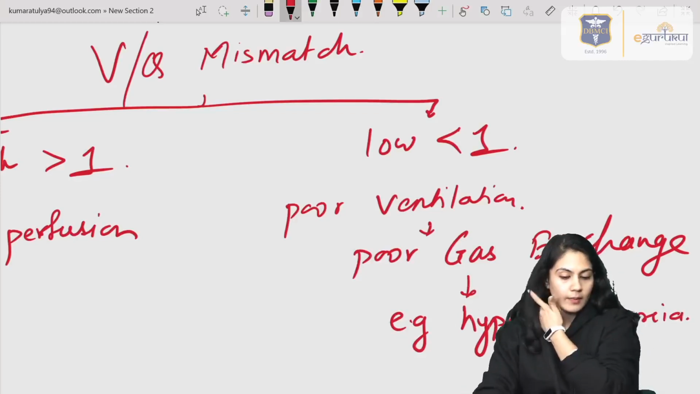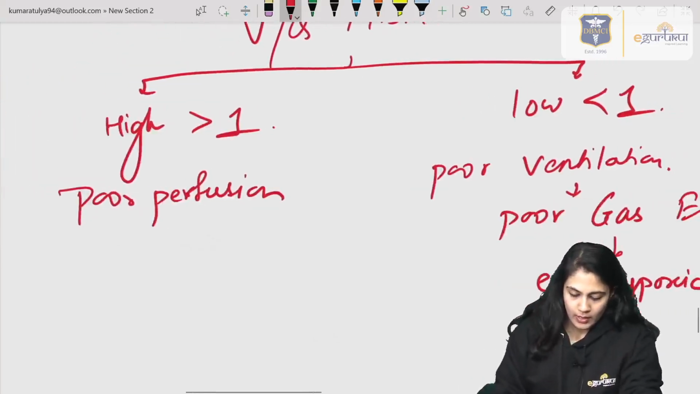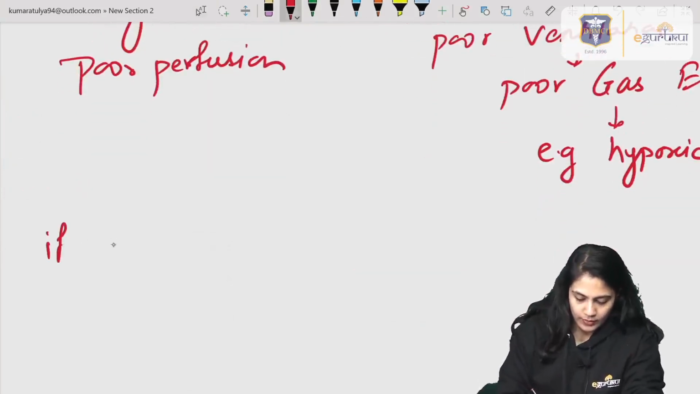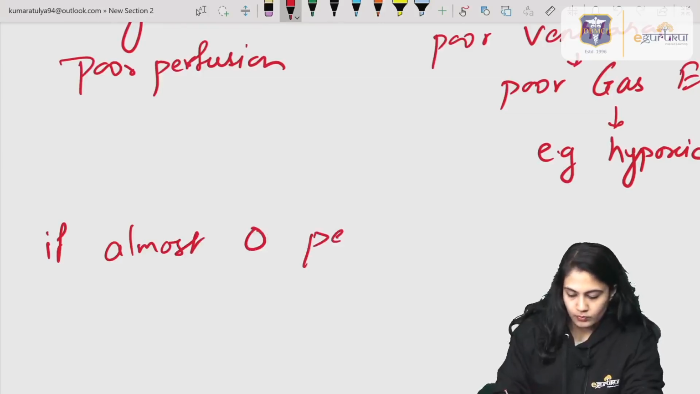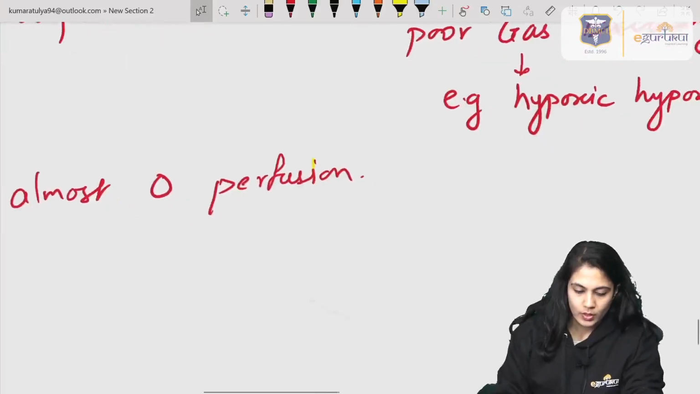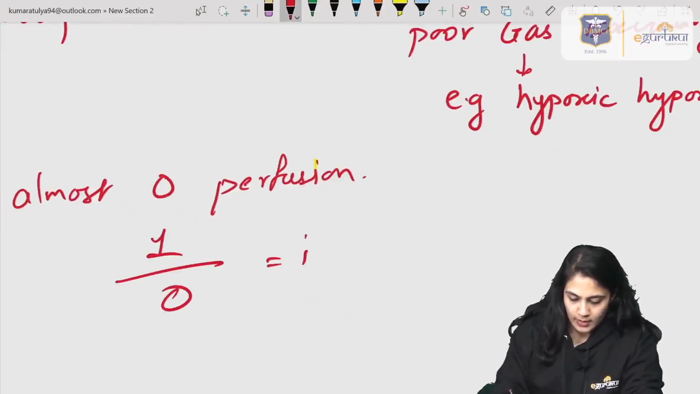Hypoxic hypoxia is the best example for this condition. Now suppose there is almost zero perfusion. What will happen to the ratio? 1 upon 0, the answer should be infinite.